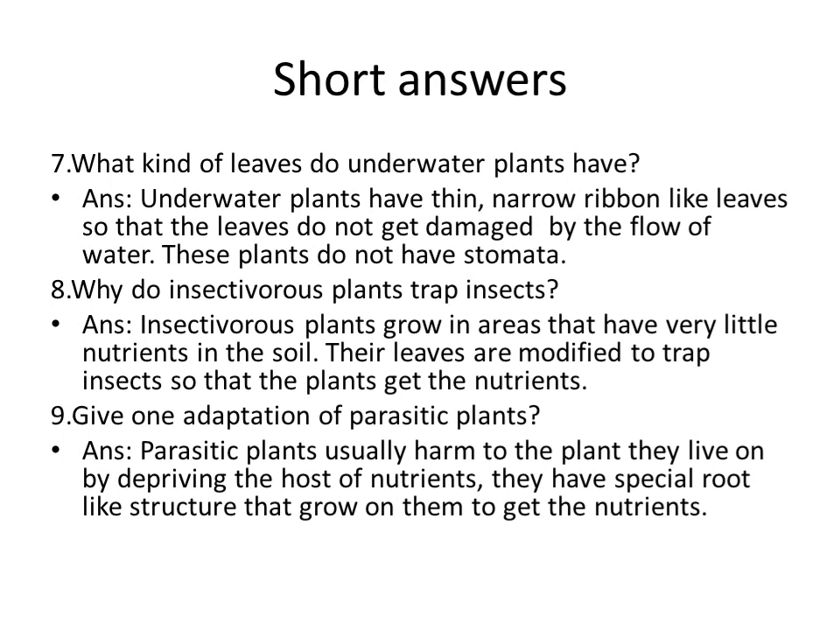Give one adaptation of the parasitic plants. So parasitic plants usually harm the plant they live on. How? By taking the nutrients from the roots of the plants. They have a special root-like structure which grows on them, and they get the nutrients.